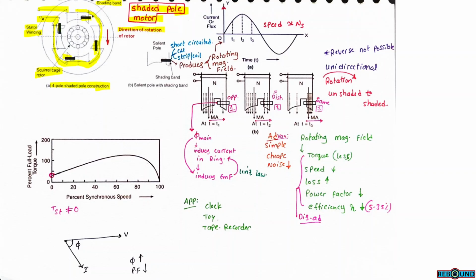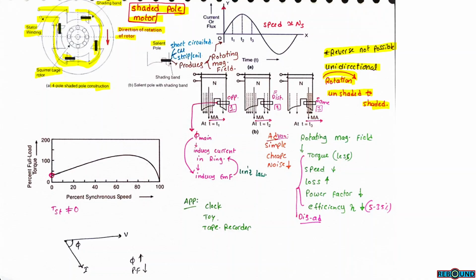The direction of rotation in the case of a shaded pole motor is from the unshaded portion to the shaded portion. This is the direction of rotation, from unshaded portion to shaded portion. This is unidirectional rotation. Reversal of rotation is not possible in the case of a shaded pole motor.